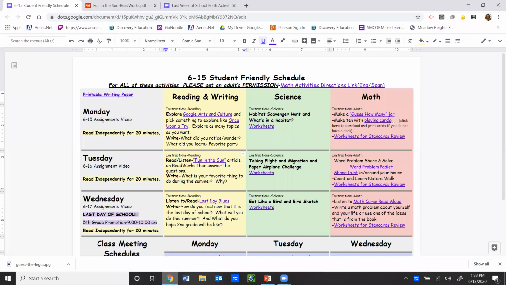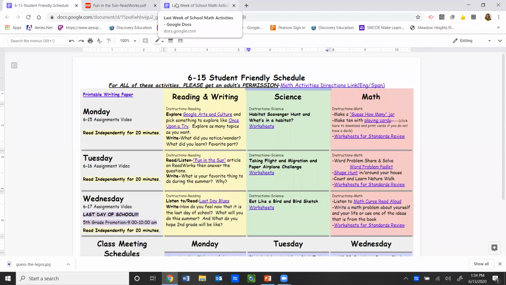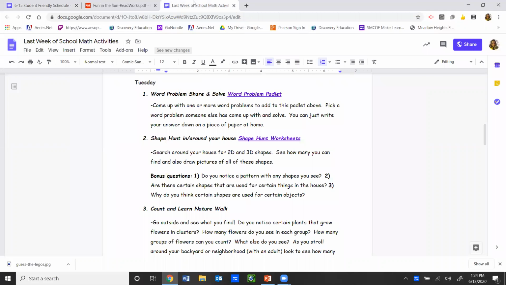Okay, let's go ahead and move on to math. Remember, we have full math activities directions in this link up here. I already have it open up here, so I'm just going to go ahead and click on this. But before I do, I just want to point out you've got a word problem share and solve activity with a Padlet included. You've got a shape hunt in and around your house, a count and learn nature walk, and then you've got some worksheets for standards review. Okay, let's go ahead and check out those activities and their descriptions.